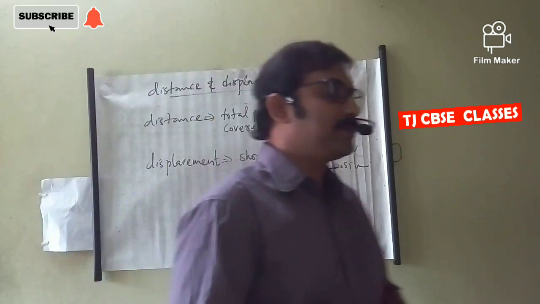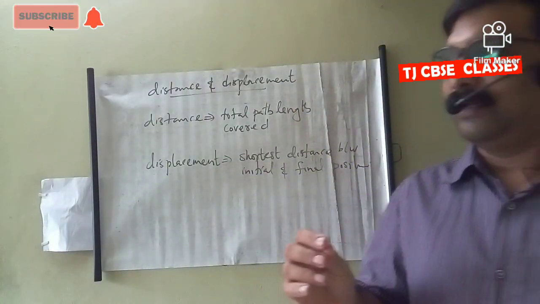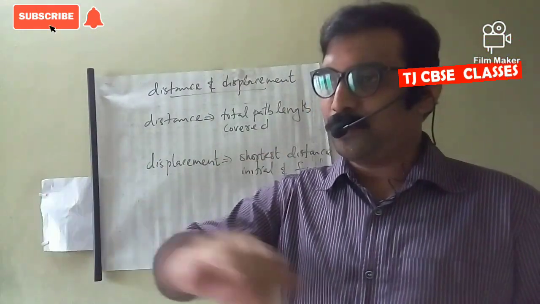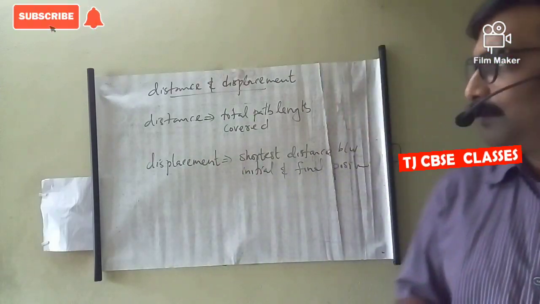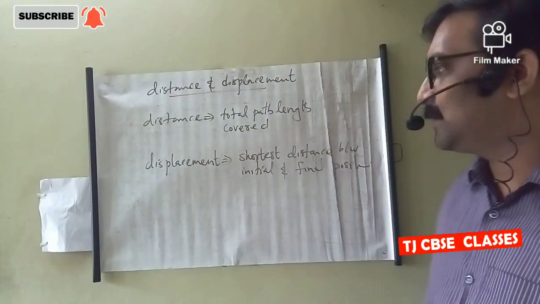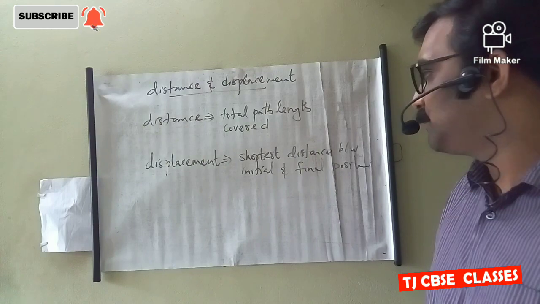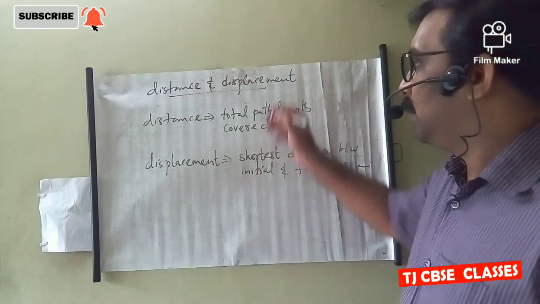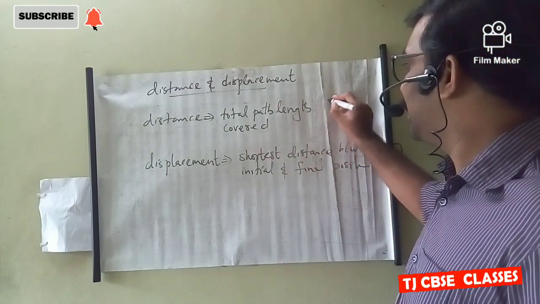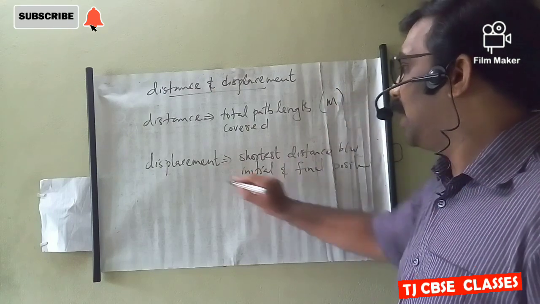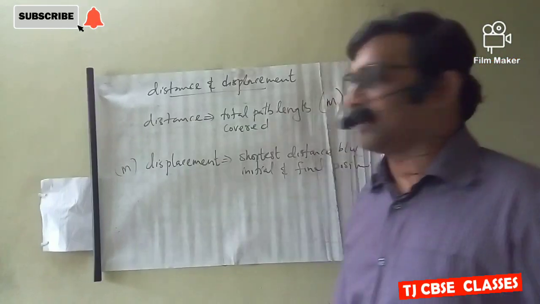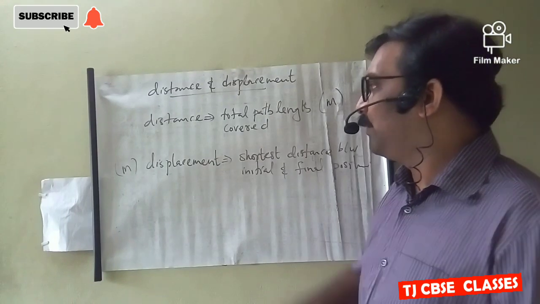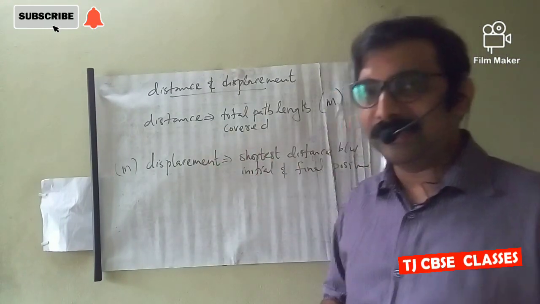Actually, distance is the total path length. How much path length is covered by an object is termed as distance, but displacement is the shortest distance between initial and final position. Both have the SI unit meter.